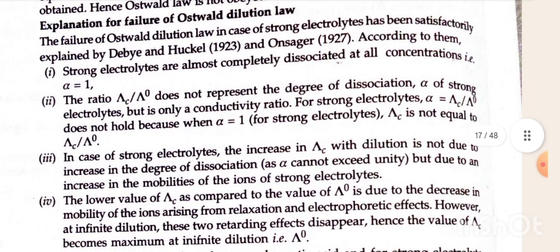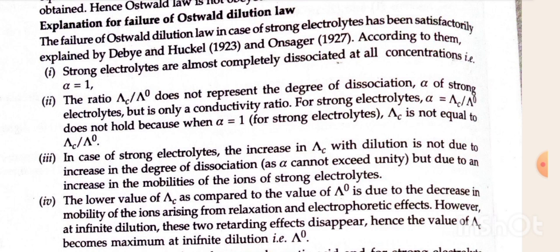The failure of Ostwald dilution law in case of strong electrolytes has been satisfactorily explained by Debye and Huckel (1923) and Onsager (1927). According to them: First, strong electrolytes are almost completely dissociated at all concentrations. It means alpha is equal to 1. Second, the ratio lambda c divided by lambda naught does not represent the degree of dissociation alpha of strong electrolytes, but it is only a conductivity ratio.